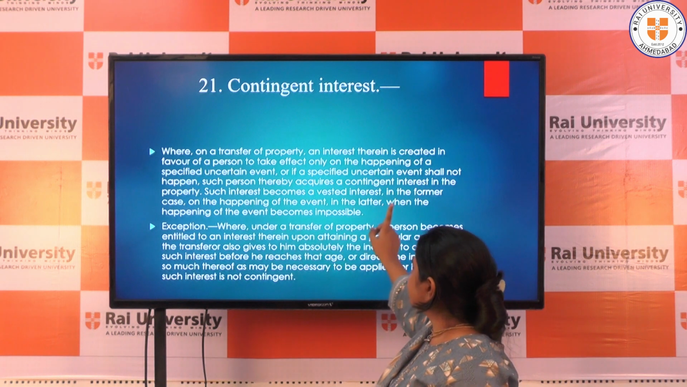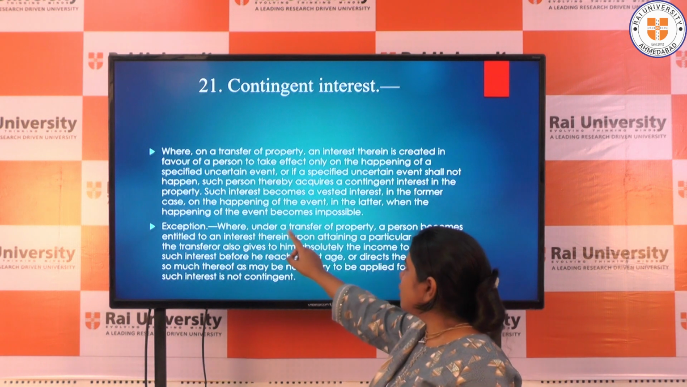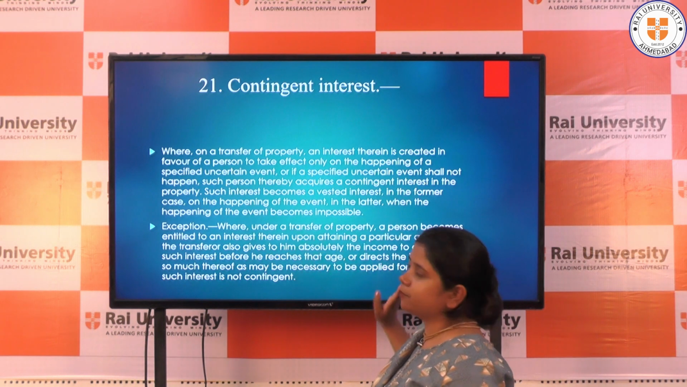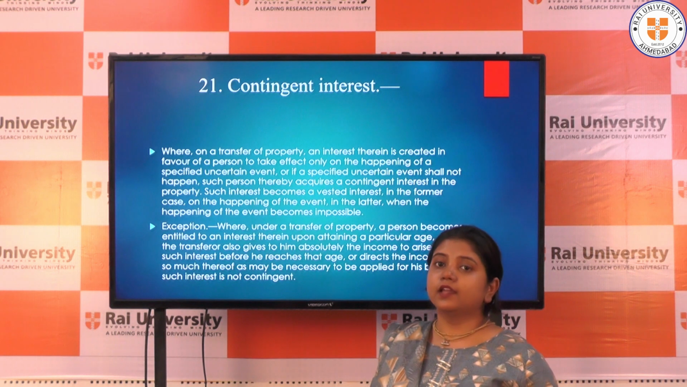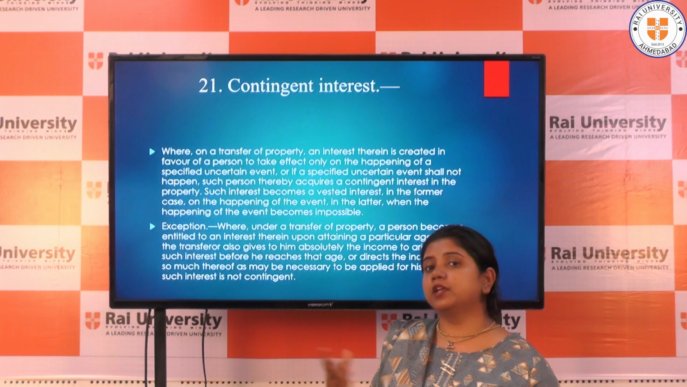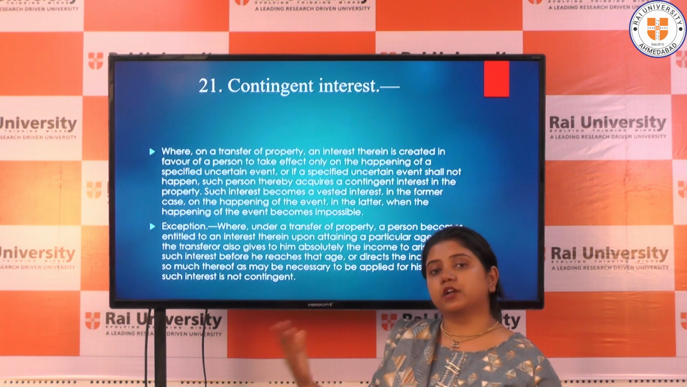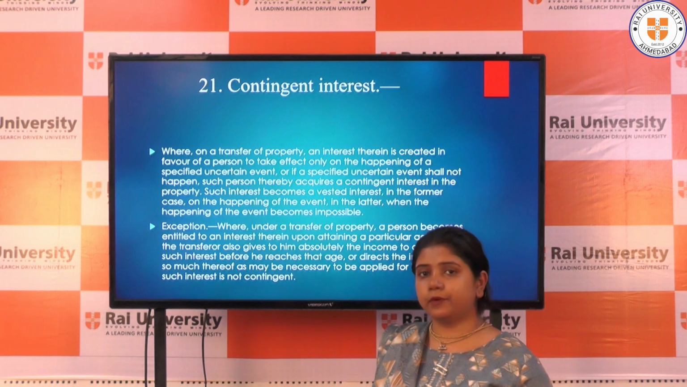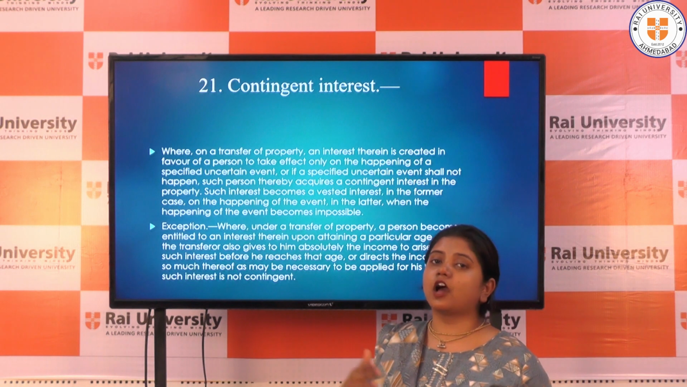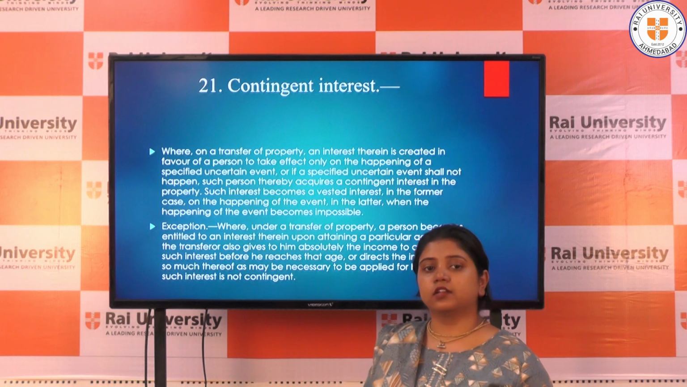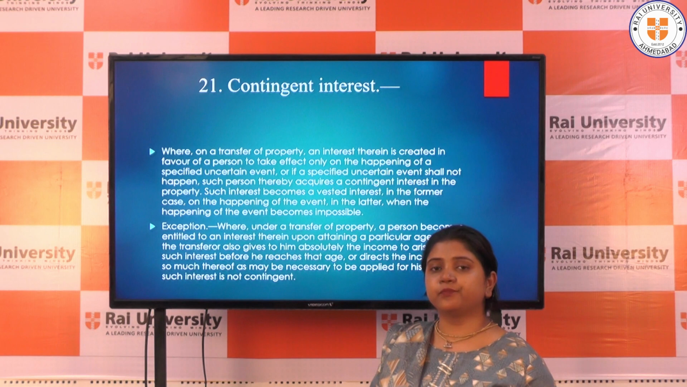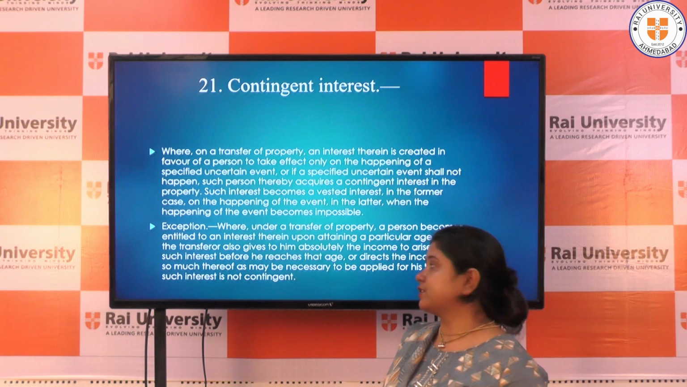Such interest becomes a vested interest in the former case on the happening of the event, and in the latter case when the happening of the event becomes impossible. So in the previous example, if that event happened, India may win, then in that case that interest which was contingent earlier will become a vested interest. And if the interest depends upon the non-happening of the event, that example was if the cargo does not reach, and that thing happened, the cargo did not reach. So what will happen? The previous contingent interest will now become a vested interest.